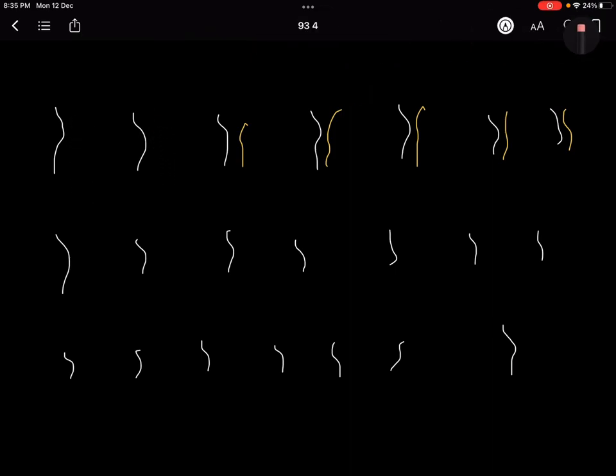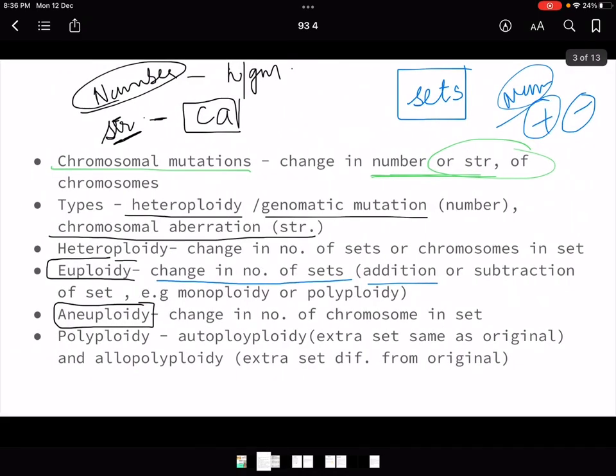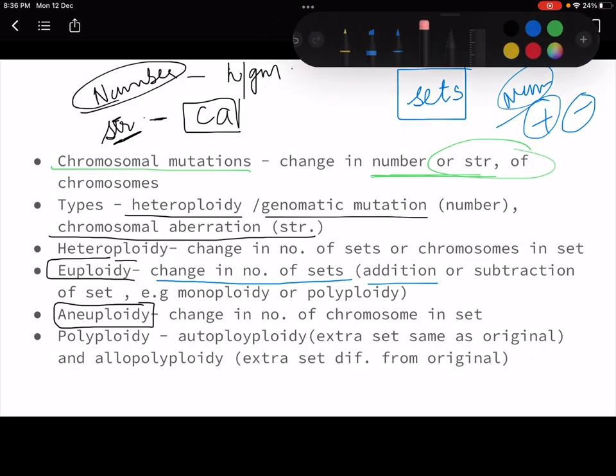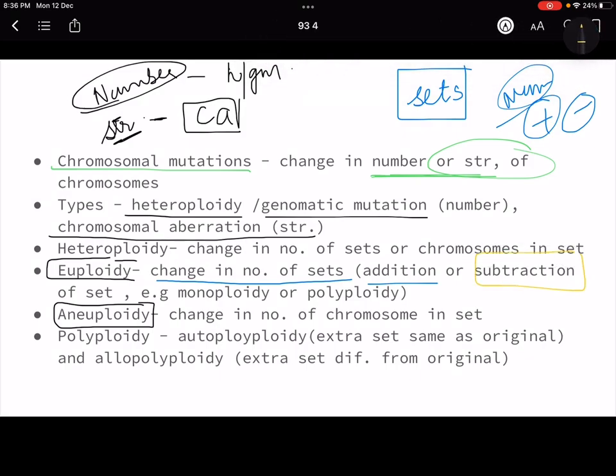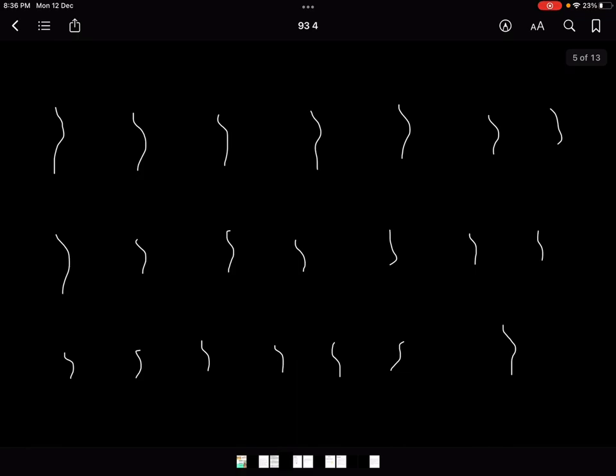So euploidy में there is this first kind of case wherein in each set, it is not diploid, it is haploid. ठीक है? So this is called euploidy, and in euploidy I have shown you subtraction. First thing I have shown you subtraction. It is called monoploidy. ठीक है? Why is it called monoploidy? Because there should have been diploid cells, but here only monoploid. That means one part has remained. So it has become monoploidy.